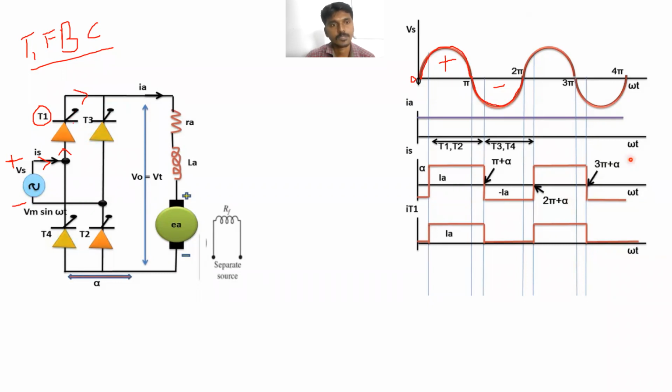Anode. Anode is already connected to the supply terminals. With the anode terminal, T1 or T3? T1.